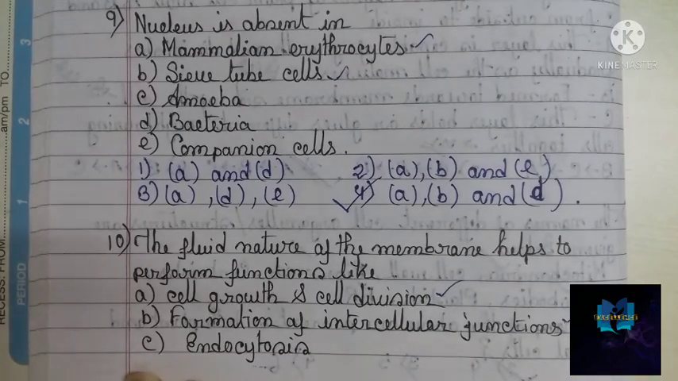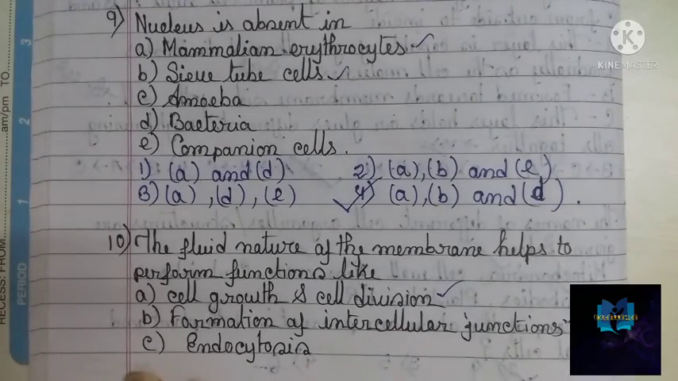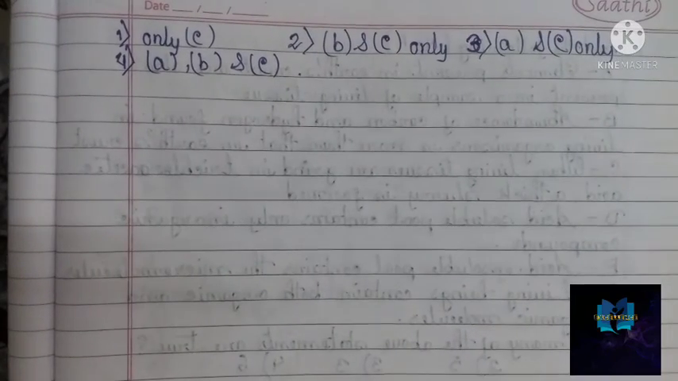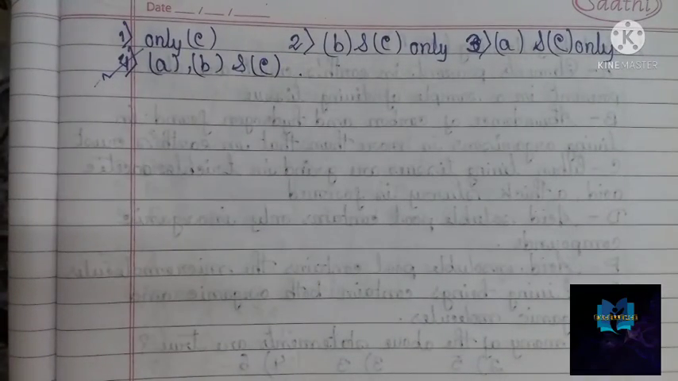And endocytosis, definitely endocytosis is also correct in case of fluid nature. I must tell you what endocytosis is. Endocytosis is a process where a cell engulfs a particle from the outside. Endo means inside, to take up inside the cell. So this is also correct. So let's go towards our options, and you can check in option 4 there are A, B, C, all three. So option 4 is the correct option for question number 10.